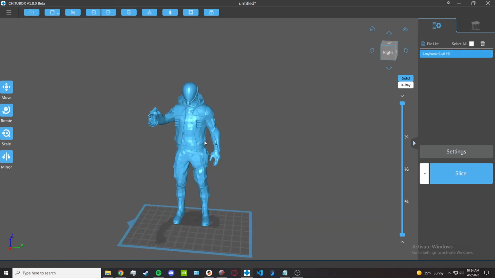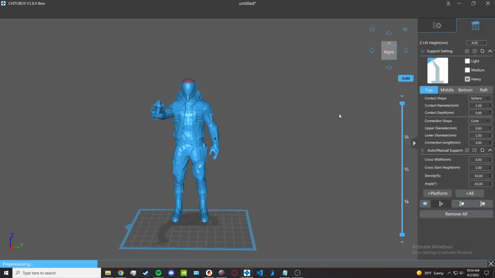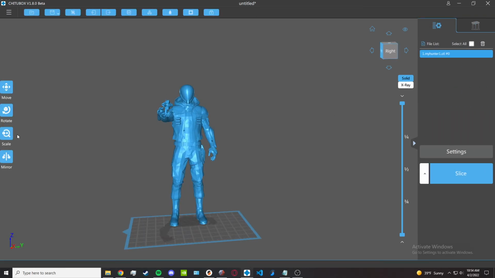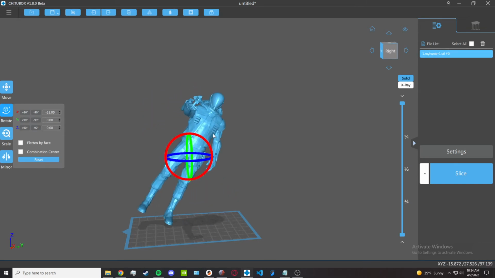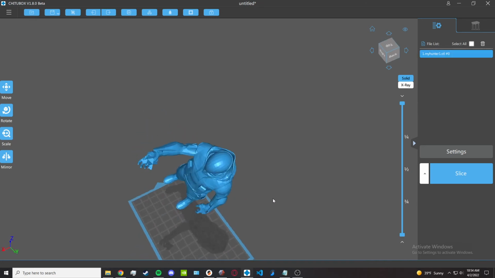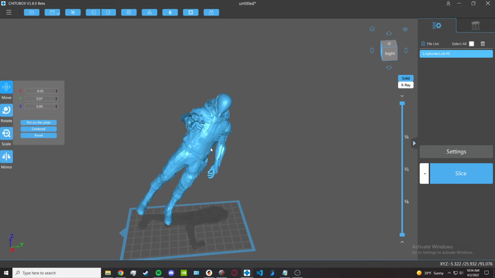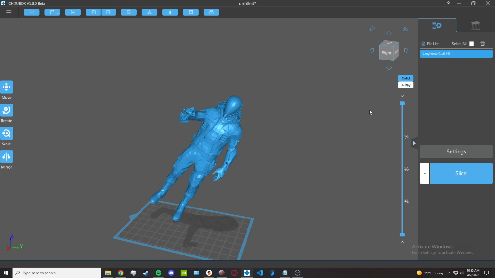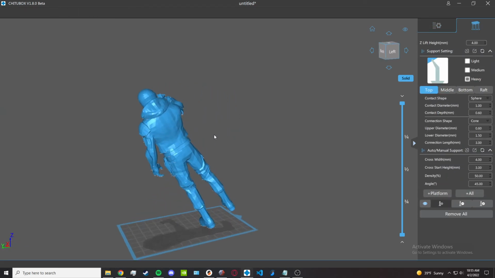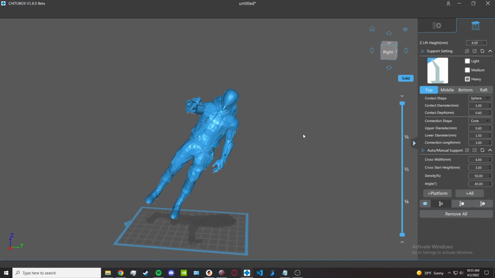Resin prints need more supports. Not a crazy delicate model, however, it is fairly solid and will need heavy support.